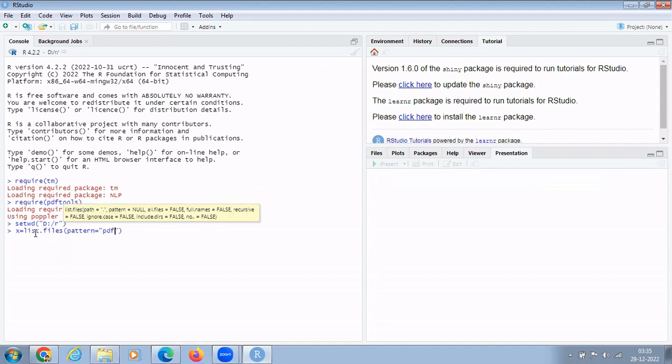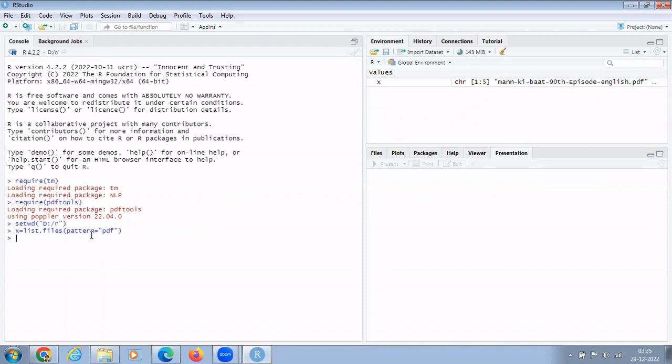Now if you have downloaded the script from any blog in text format, you put txt over here. Or if you have downloaded it in document format, you put docx over here. Here we define the extension of our files and I press enter. Now what happened?